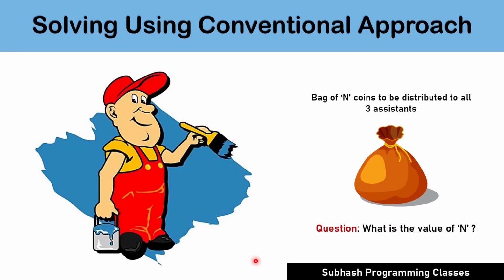In conventional method, that is, while solving this problem in a systematic approach, you may consider an unknown value n as the number of coins that the painter would have kept apart to distribute to his assistants. Therefore, n is the value that we have to find out by solving this problem.